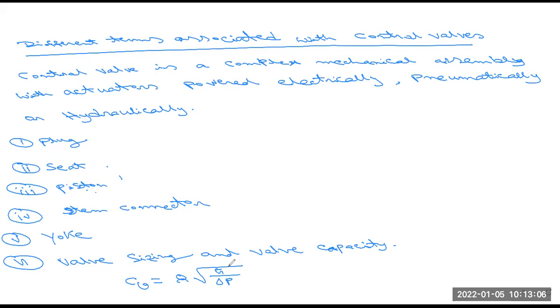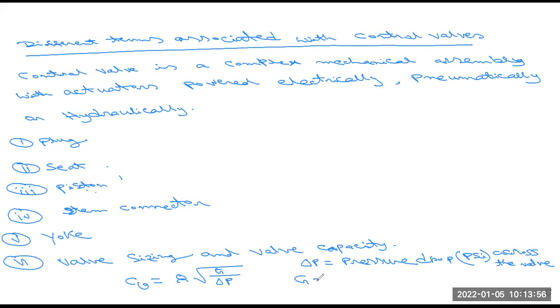So this is the valve capacity Cv, equal to Q into root over G by delta P, where delta P is the pressure drop, measured in PSI, pounds per square inch, across the valve.